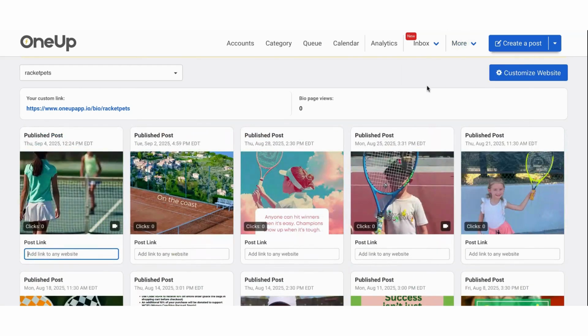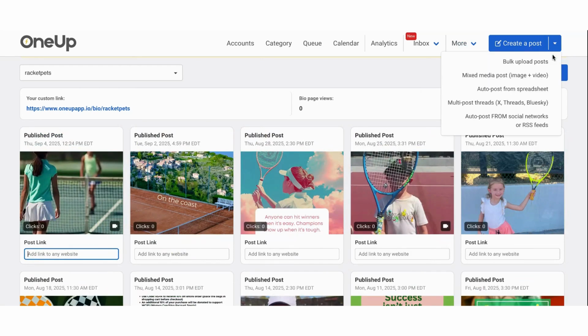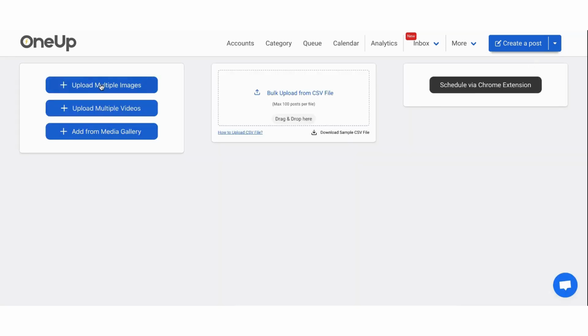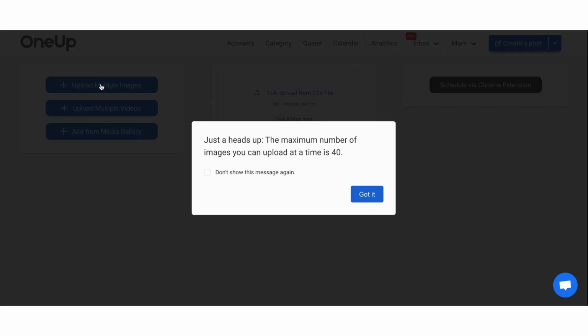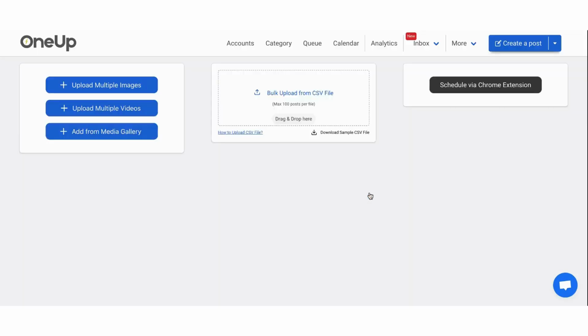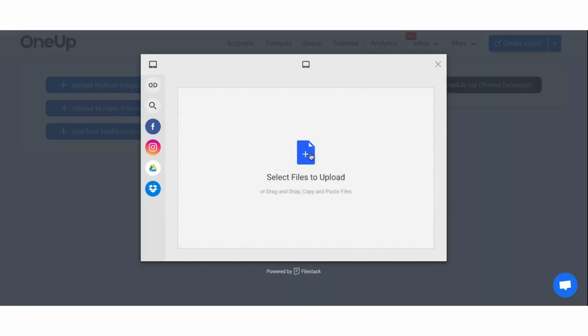So anyway, I actually myself need to come back and figure out some more of these features, but what I'm going to show you is how to do a bulk upload. So right here, I'm going to do multiple images. If you have a CSV file, you're even better. And I'm going to load my posts and my stories. So I'm going to select my posts. I'm going to select my stories.